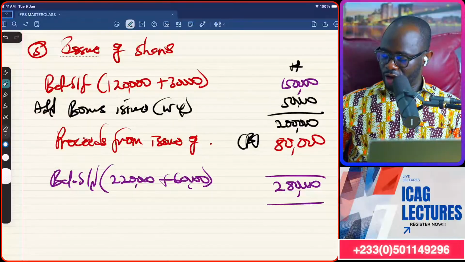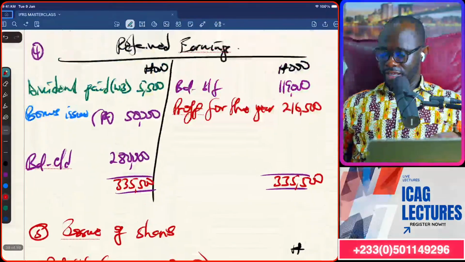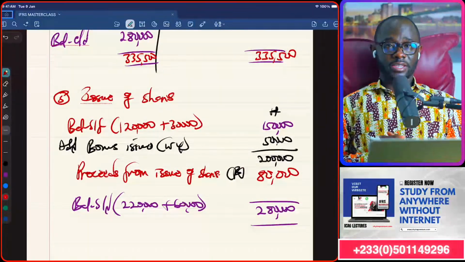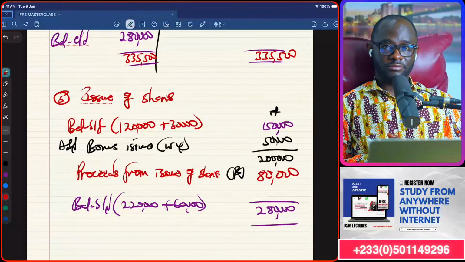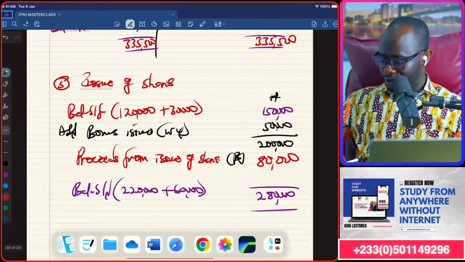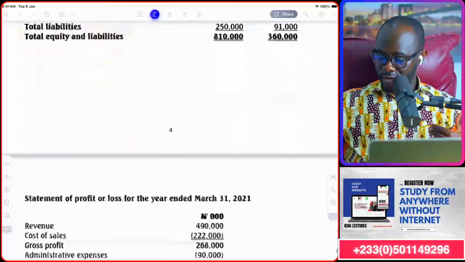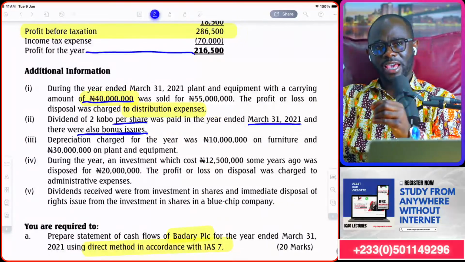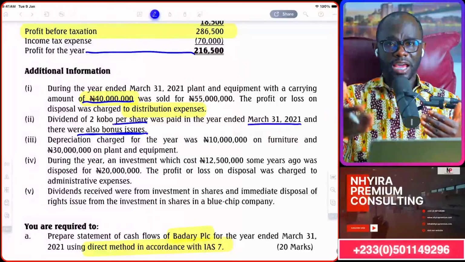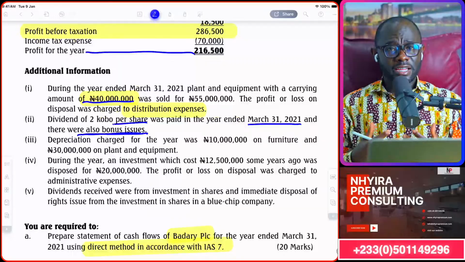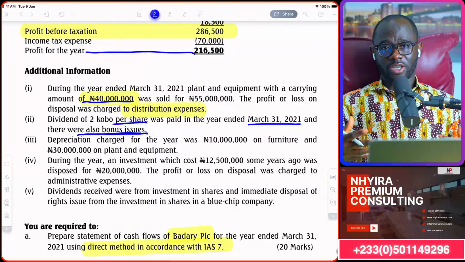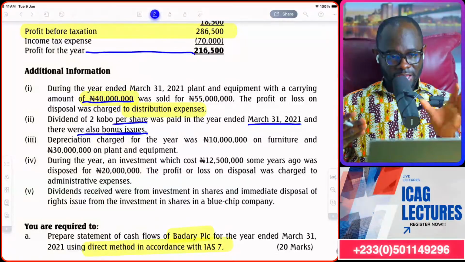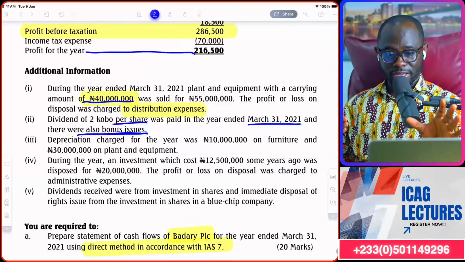So far, I have two items that are going into the financing activities. The dividend that was paid from workings 3, and then the issue of shares from workings 5. So that is the way we treat it as well. Again, you pay attention to the context of the question and the way I'm moving. I read the footnote, and then I need to conclude what are the implications of the footnotes. Then you apply the principle, because that is how you manage the time. That is how you go with speed and accuracy, right? To position you to pass the examination ultimately. And that is very important for you to understand.